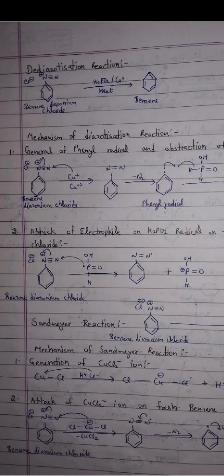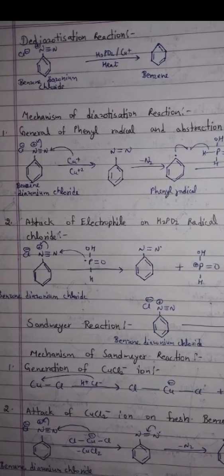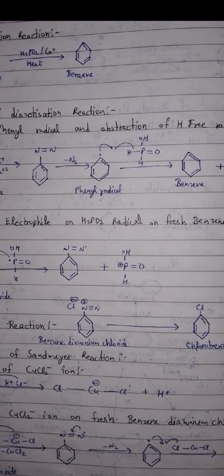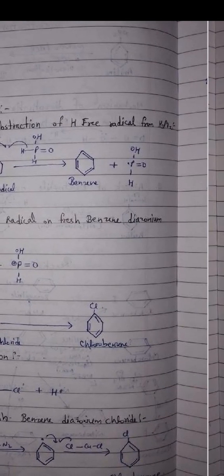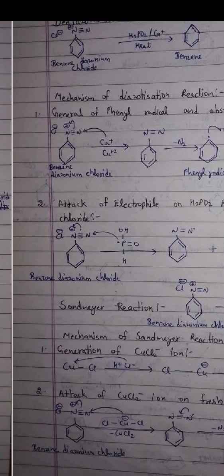Next, the de-diazotization reaction. Benzene diazonium chloride in the presence of H3PO2 and Cu+ with heat gives benzene. Mechanism: generation of the phenyl radical and abstraction of a hydrogen radical from H3PO2.